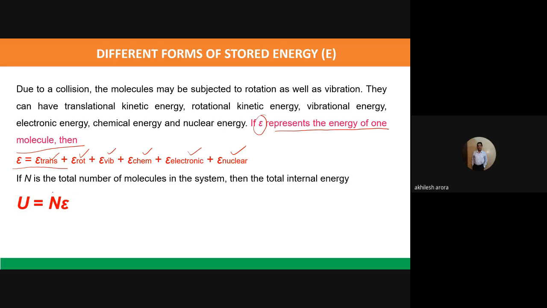So total energy U will be given by N into epsilon, where N is the total number of the molecules in the system. Okay, but I would like to tell you here that you should not worry about the molecular level. In the first lecture itself, I have told you we are interested in the macroscopic part of the energy or the macroscopic nature of thermodynamics. We are not going to the molecular level. So we only need to know the value of capital U or small u. We don't need to worry about what is N into epsilon. So this is not needed at all here. This is just for your information.